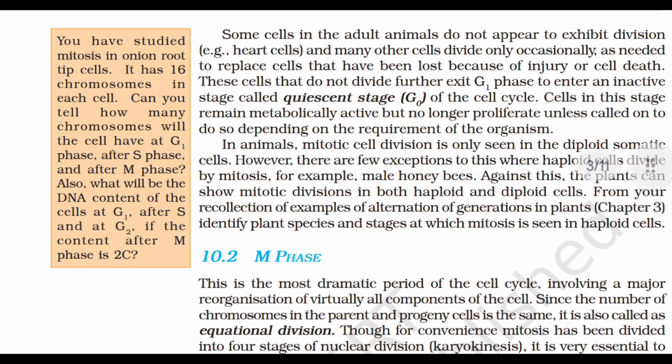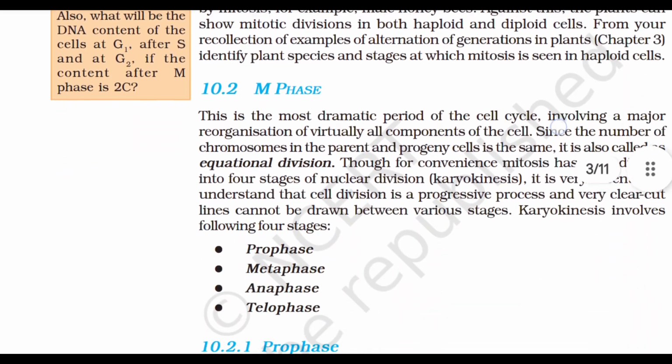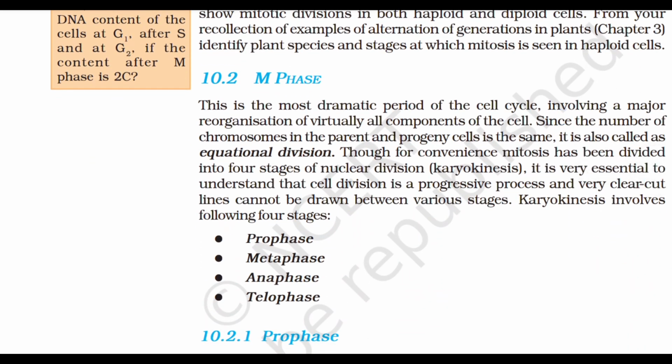In animals, mitotic cell division is only seen in the diploid somatic cells. However, there are few exceptions to these where haploid cells divide by mitosis, for example, male honeybees. Against this, the plant can show mitotic divisions in both haploid and diploid cells. From your recollection of examples of alternation of generation in plants, identify plant species and stages at which mitosis is seen in haploid cells. 10.2 M phase.